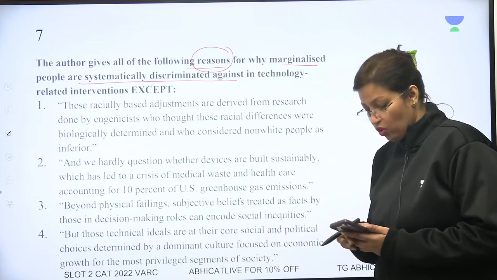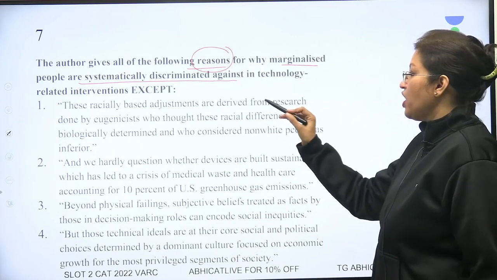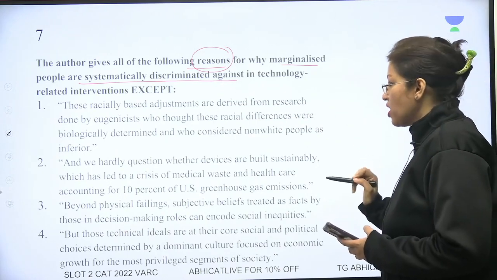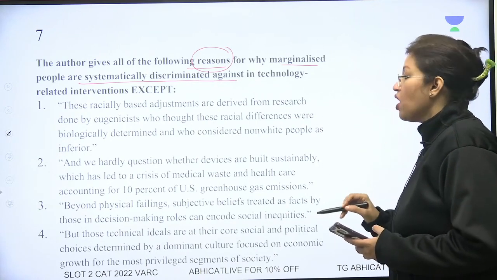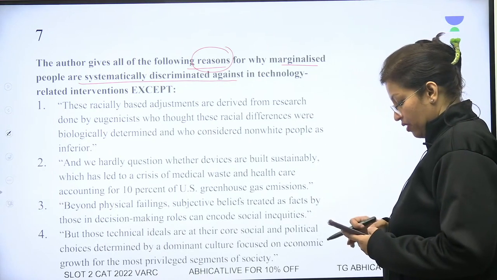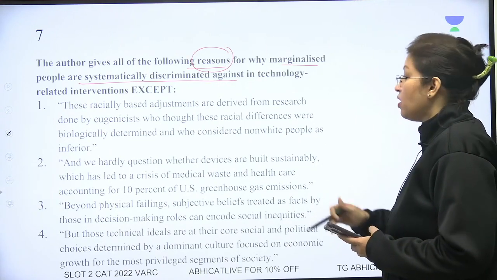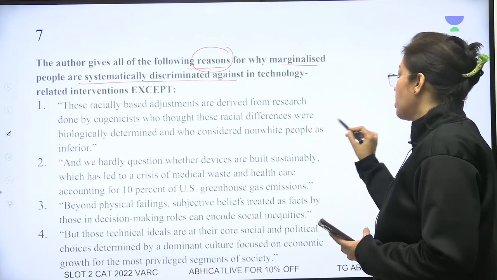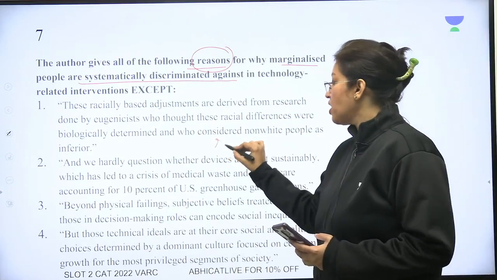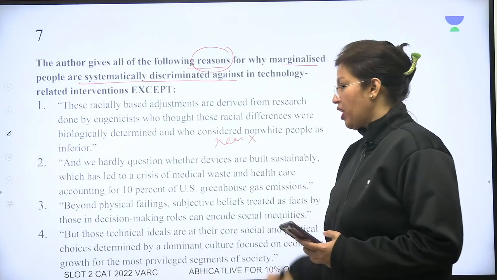So let's take a look very quickly. These racially based adjustments are derived from researches that are done by eugenicists who thought these racial differences were biologically determined and who considered non-white people as inferior. Well, this was given as a reason and therefore I am going to eliminate that.